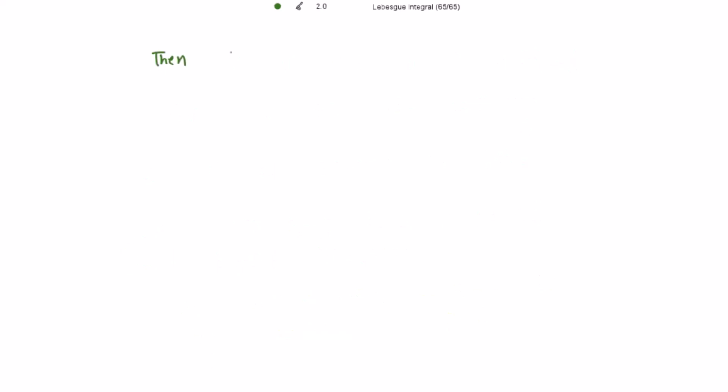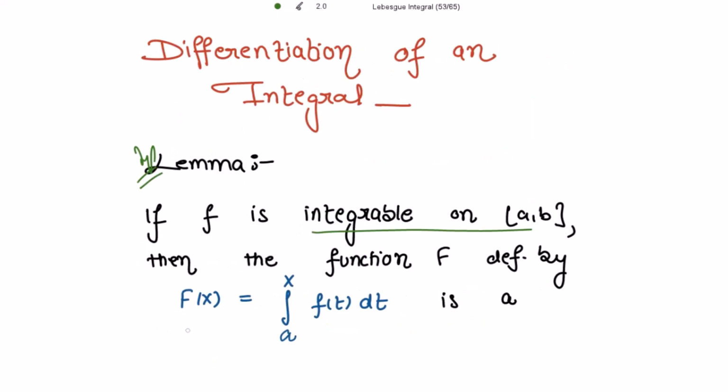Then the total variation t is equal to what? We know that it is the summation from i to k of the modulus of F(xi) minus F(x(i-1)), right? And this is equal to the summation, i going from 1 to k. What is F(xi)? It is given that F(x) is the integration from a to x of f(t) dt. We have to use this.